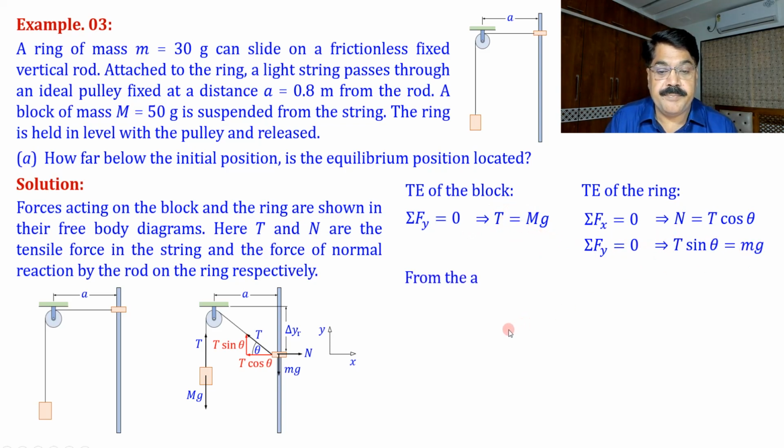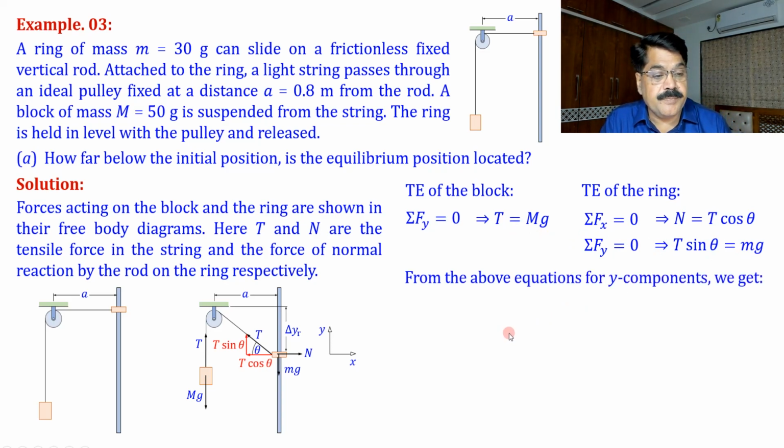So from the above equations, in place of T, what I write here, mg. So mg sin theta is equal to small mg, g and g will cancel. So sin theta is equal to small m upon capital M. Let us substitute the values, 30 gram upon 50 grams, so it is 3 by 5. So sin theta is 3 by 5.